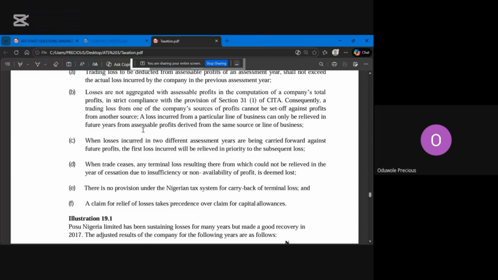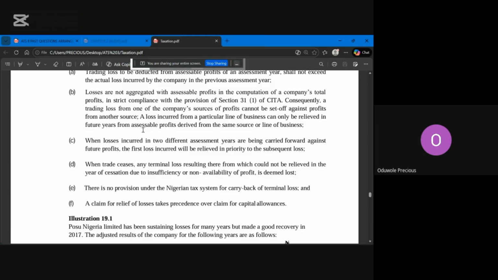That's the first loss that you relieve, not that you first start with the 10 million. No, you start with the first loss that was incurred. Okay, so that's the rule. Then after you have finished relieving the first loss, you now relieve the second loss. Taxation is mostly about rules. Try to understand the rules.